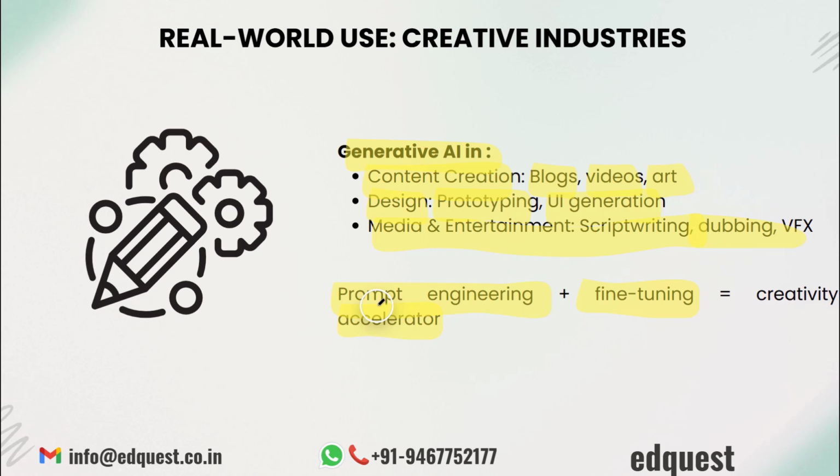The creative sector was one of the first to embrace generative AI, and for a good reason. Designers now use tools like DALL-E, Midjourney, and Runway ML to create images, mood boards, and animation from just a few words. Writers use ChatGPT for ideation, drafting, even editing. Video editors use AI for scene selection, auto subtitling, and visual effects.